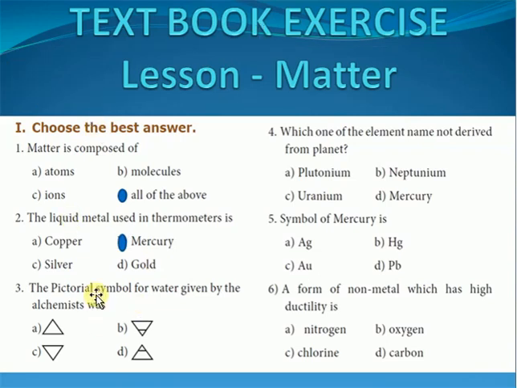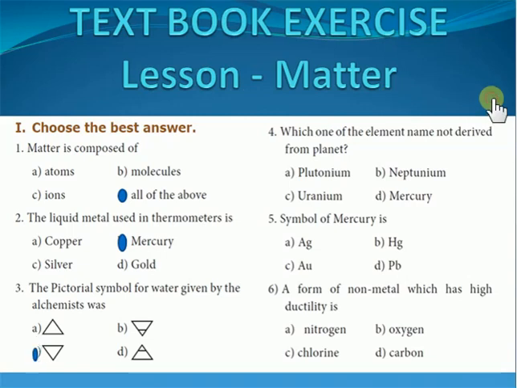And then the pictorial symbol of water given by the alchemist was, so actually this symbol was given by the Greeks. We might have learned this diagram of the Greek symbols for the fundamental matters like fire, water, space, air, right? So we have seen 5 different things. The down-headed arrow mark is given to water. So let us mark that as the answer for the third question.